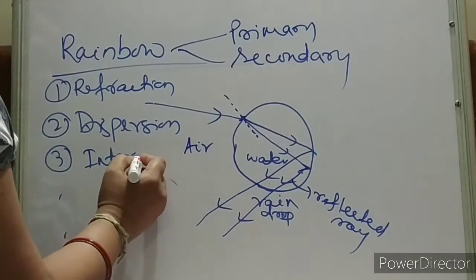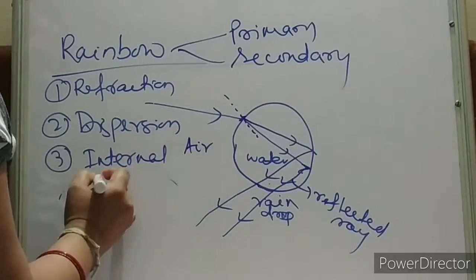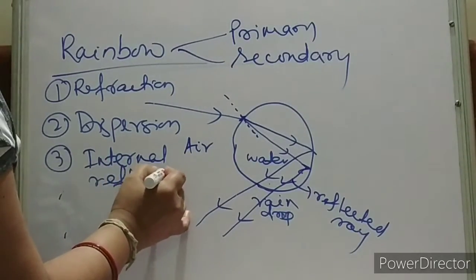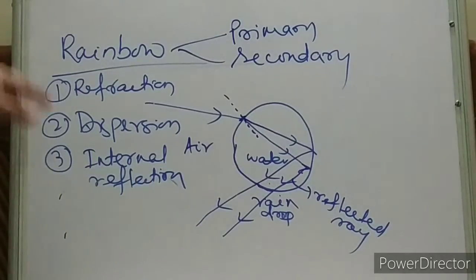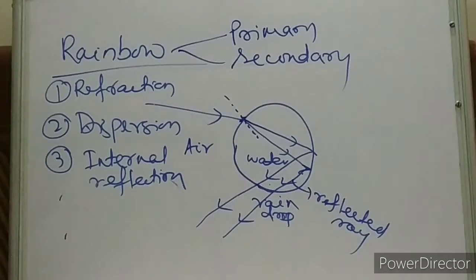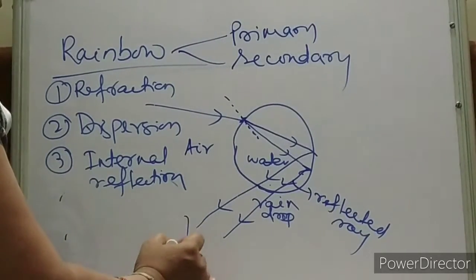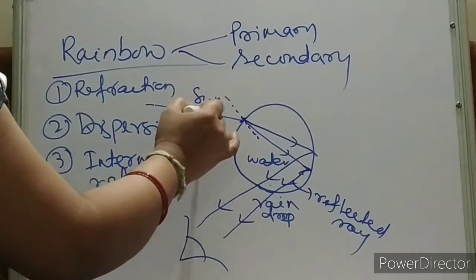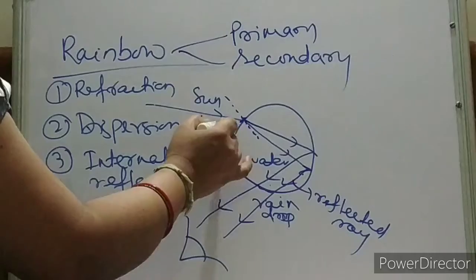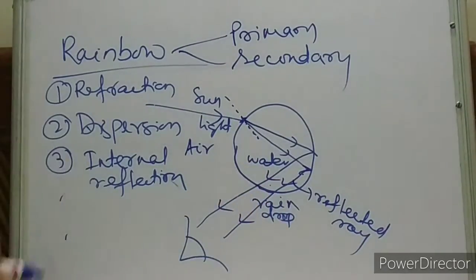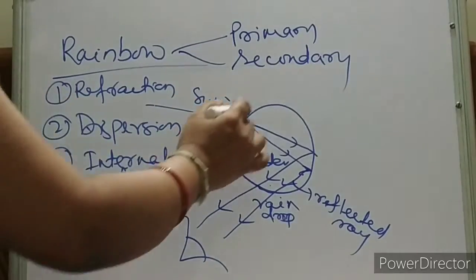Internal reflection is happening also. So these are the phenomena responsible for your rainbow formation. Clear? So here is the observer, that means suppose you are standing over here, this is your sunlight. Now when it exits the drop, it enters your eye, so you can see the rainbow over here.